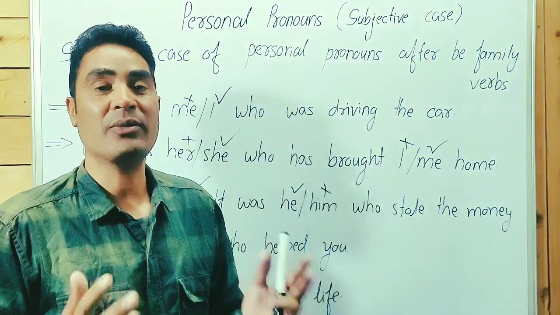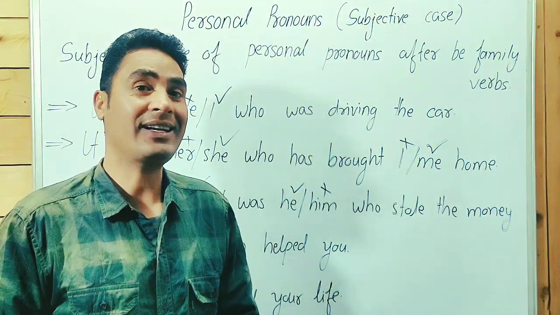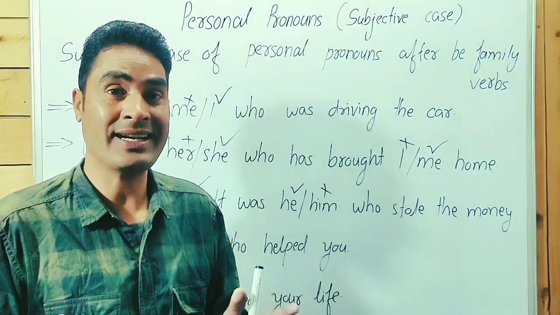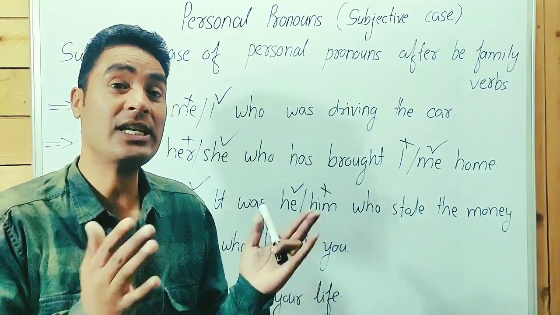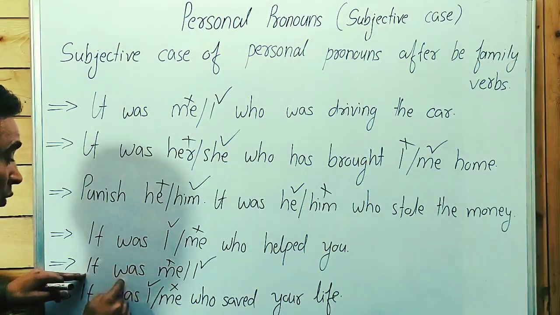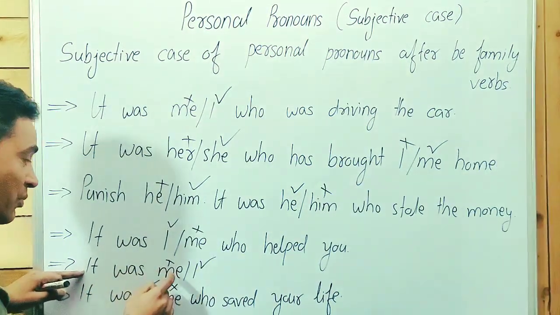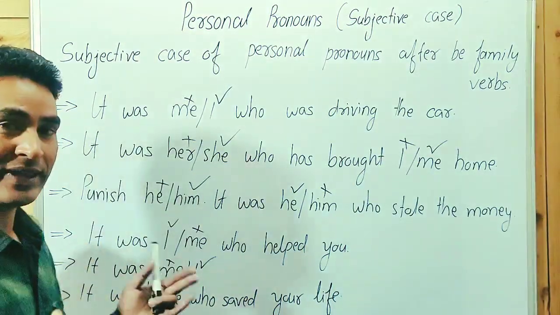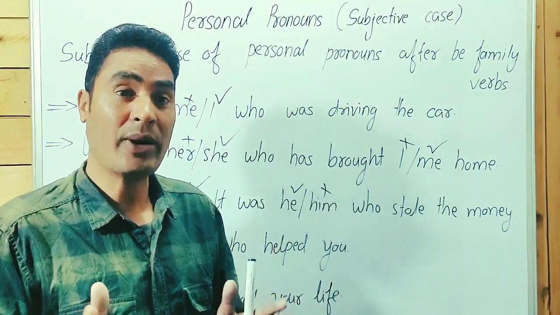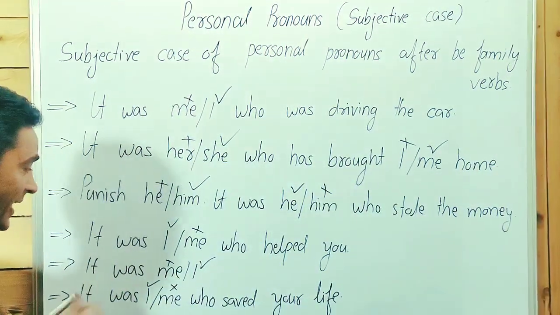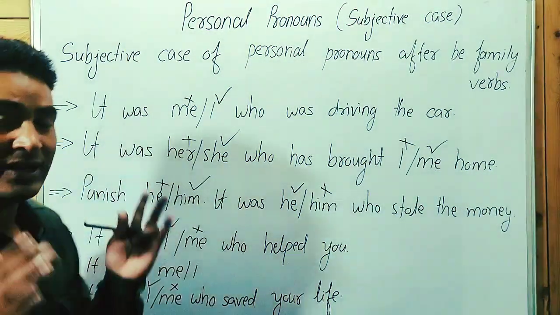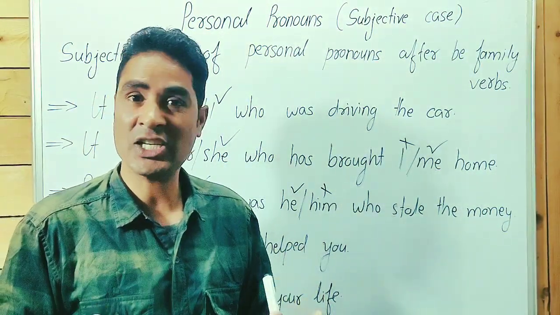Guys, point to be noted: the majority of writers say that when we finish a sentence, in this case we use the objective case. It was me, it's me. According to them, in formal English, it's a correct sentence. I'm not talking about the examination point of view.